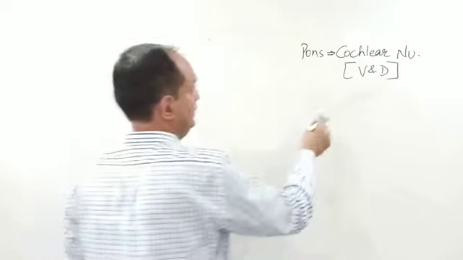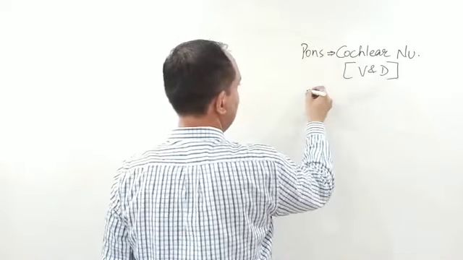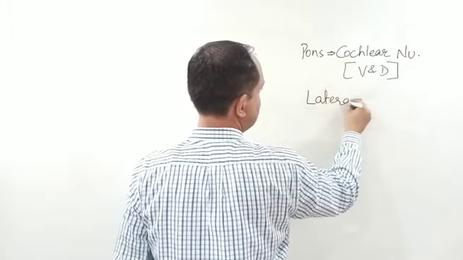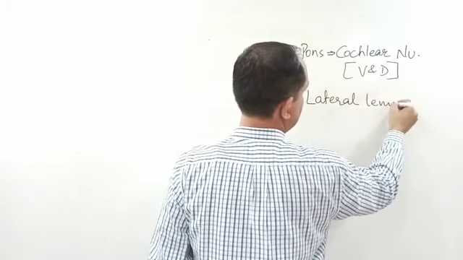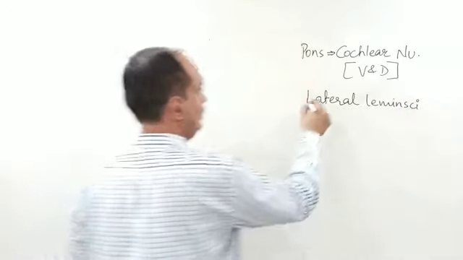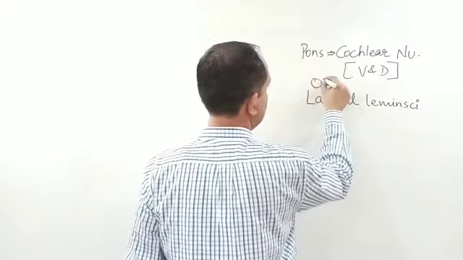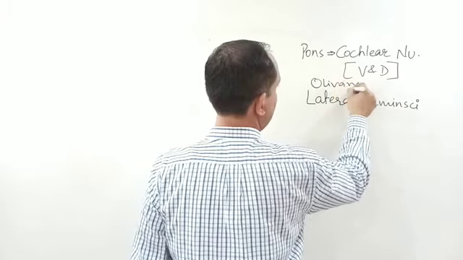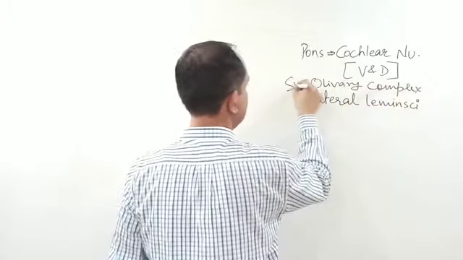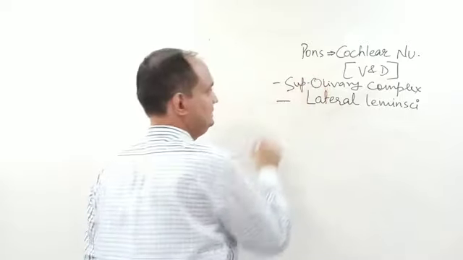Then as it will ascend into the upper pons and the midbrain, you have the lateral lemniscus and you will have the olivary complex, superior olivary complex. So these are the two things.